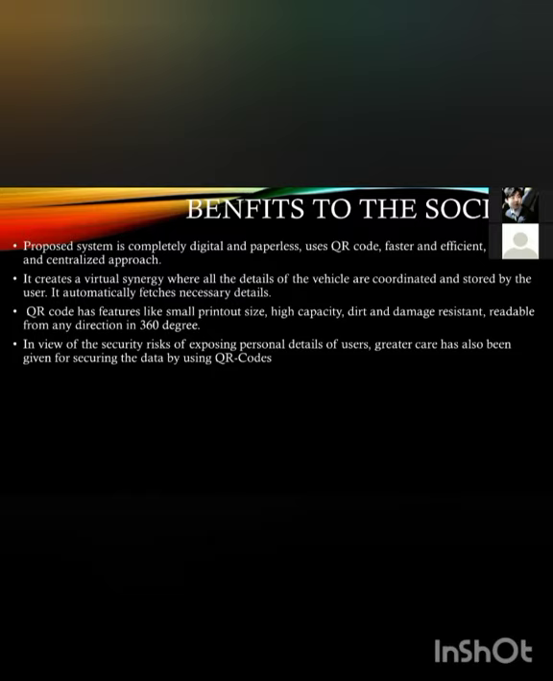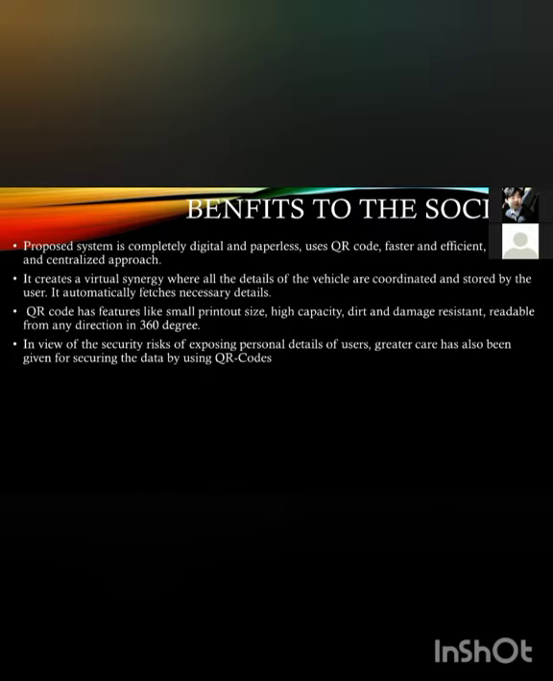Benefits to the society. As Venkob explained the objectives and the introduction, which are the main resources about our topic, I'm going to say a few points about the benefits to the society from the project. Now the system is completely digital and paperless. Paper is not used in this, as our topic mentions an Android application, so it's completely digital. We are using the QR code, which is much faster, efficient and simplified, and it's a centralized approach.